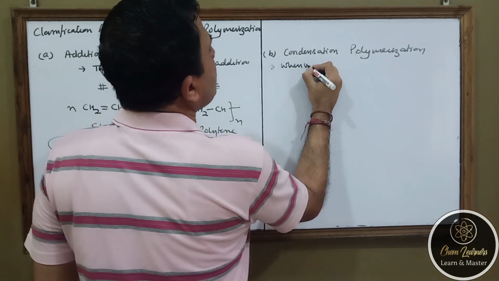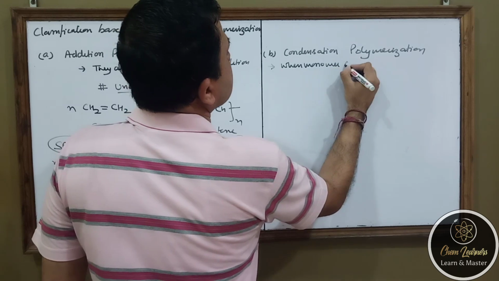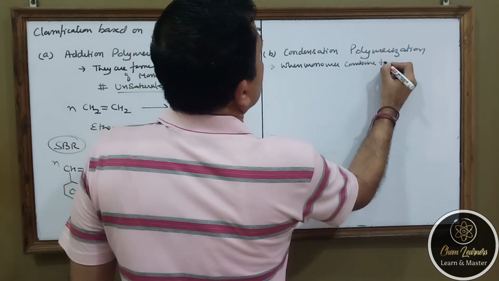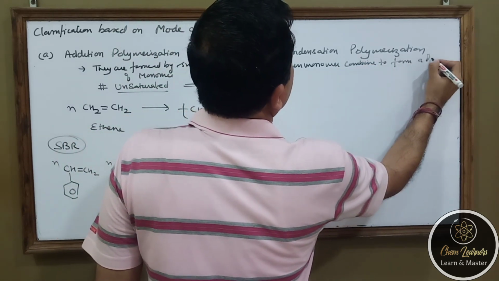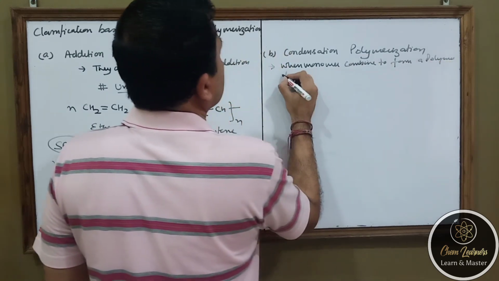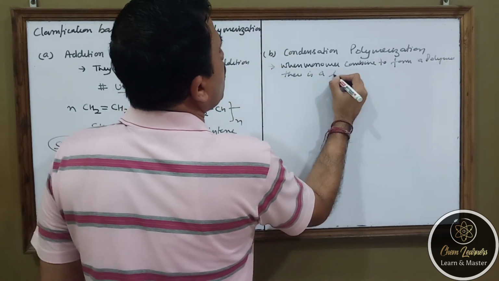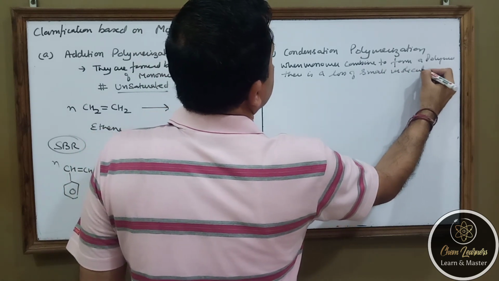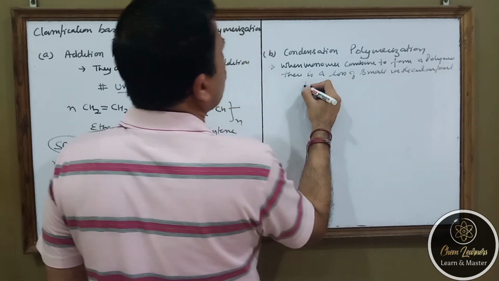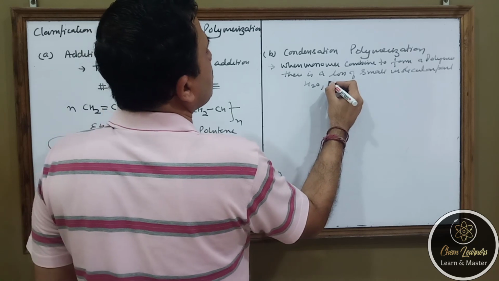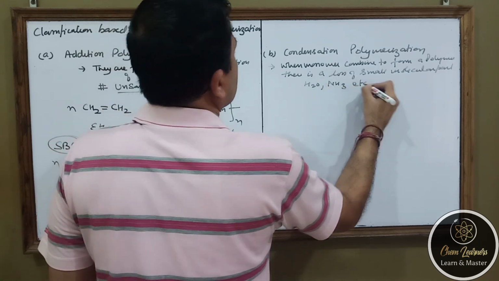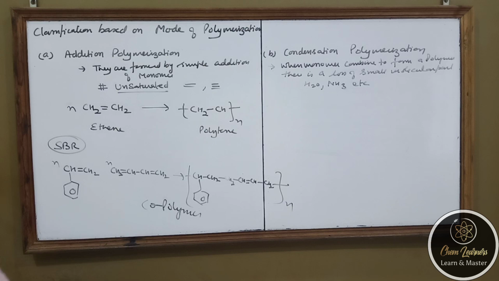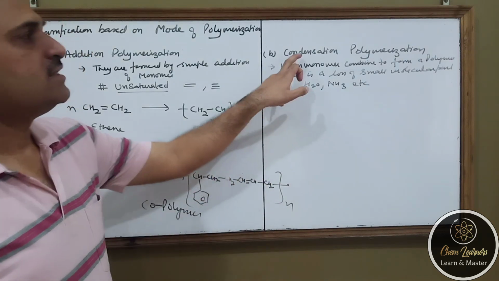When monomers combine to form a polymer, there is a loss of a small molecular part like water, ammonia, etc. So when the monomeric units combine, they lead to the loss of certain smaller parts. We say that there is a condensation.